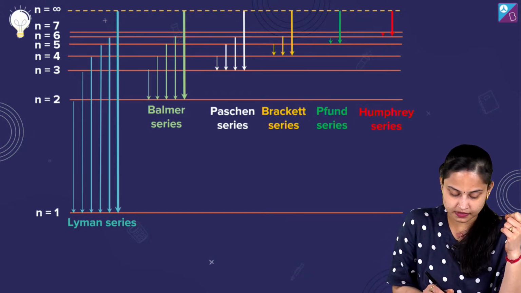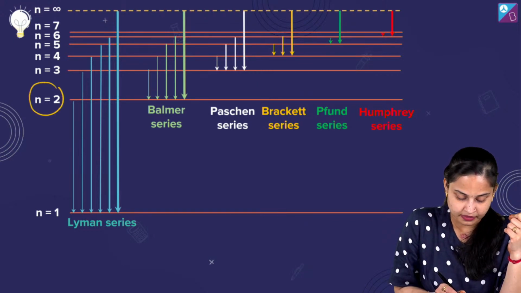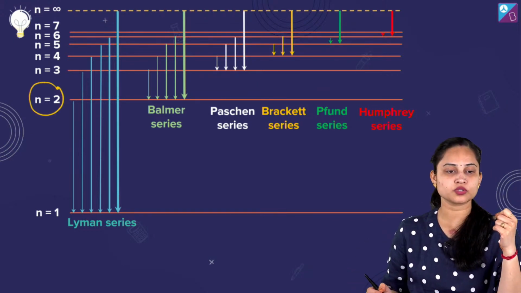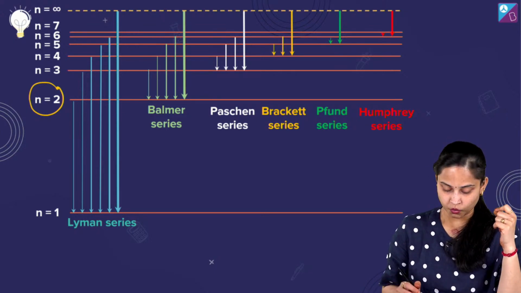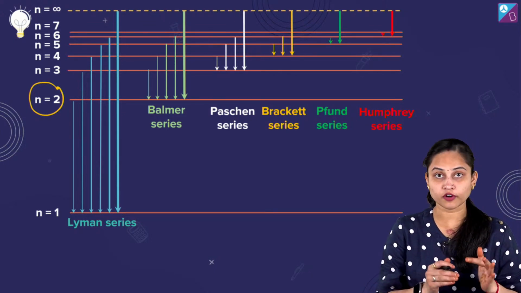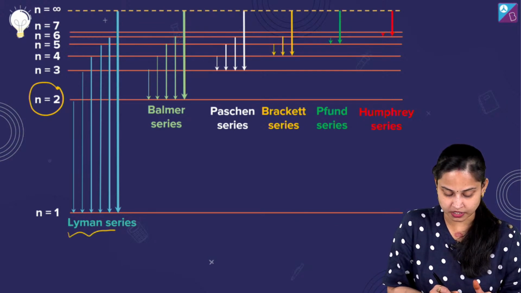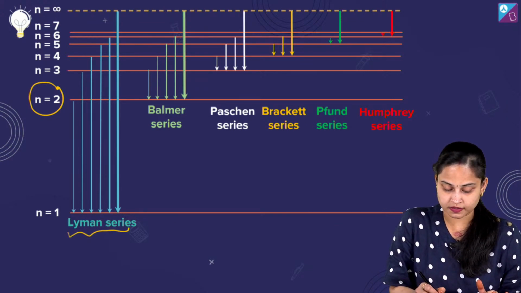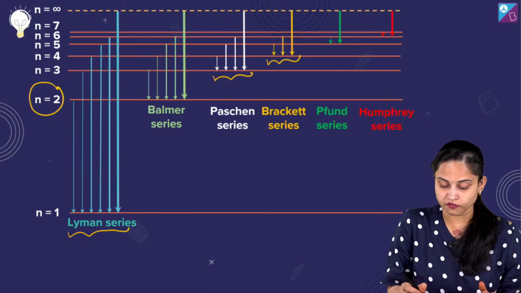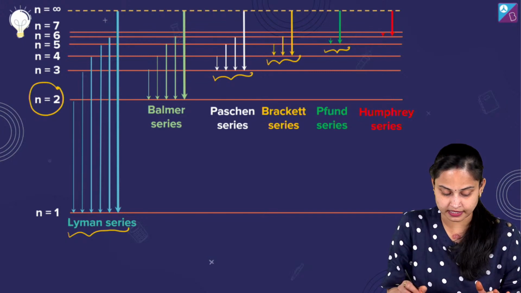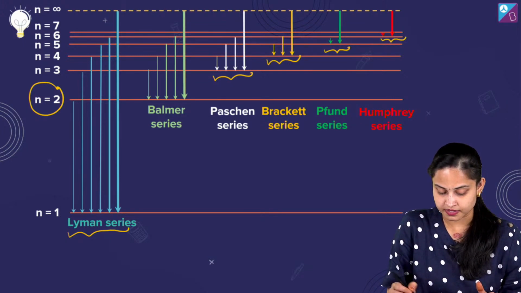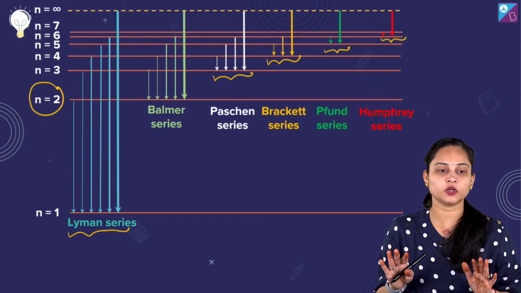Just have a look. For the Lyman series, the ground state n equals 1. For the Paschen series, n equals 3. For the Brackett series, it's n equals 4. For the Pfund series, it's n equals 5. For the Humphreys series, it's basically n equals 6. I believe the things are now clear.